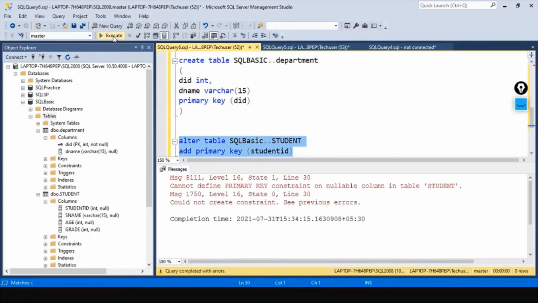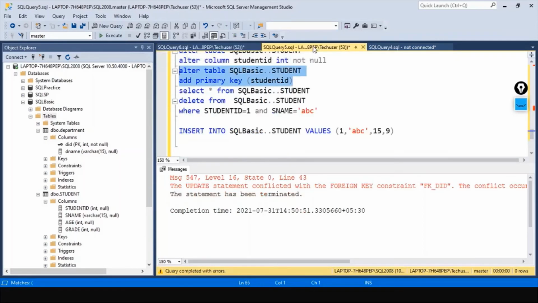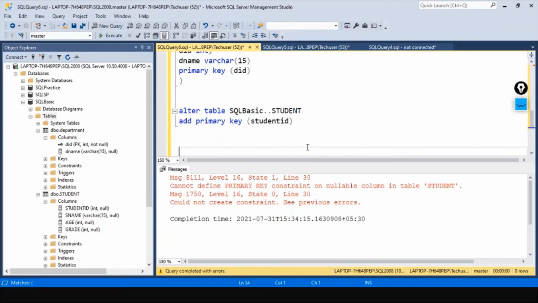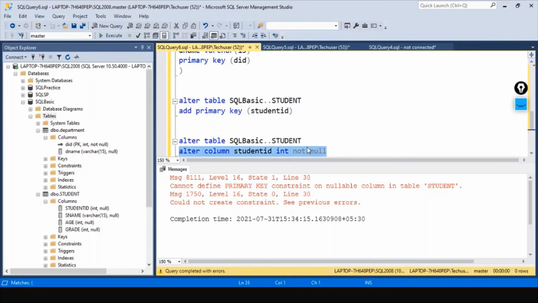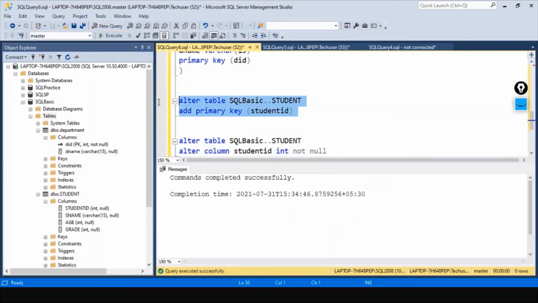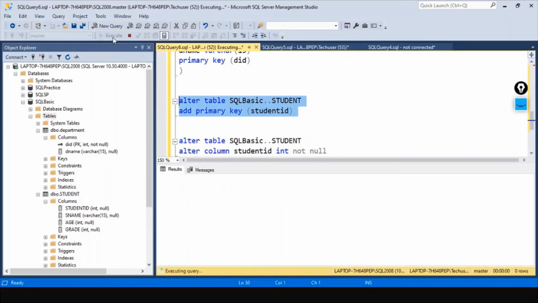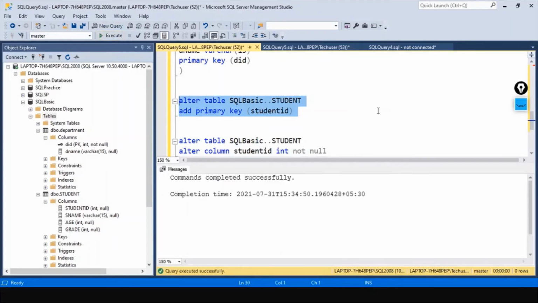Adding primary key. Can I define primary key constraints on null? Okay, it is still not. First, we should make it as not null. Okay, it is the same issue which we got when we tried to create previously. So I'm just making student ID as not null, and then I'm creating this as primary key. Okay, now we're successful.